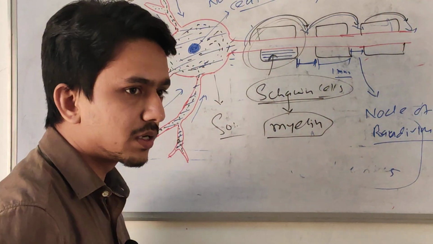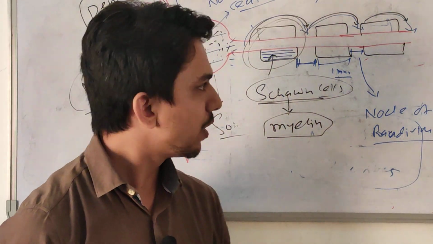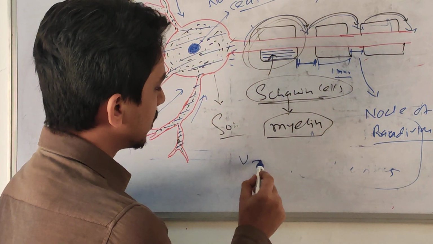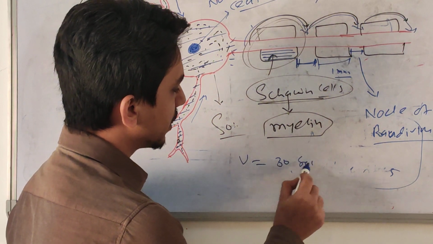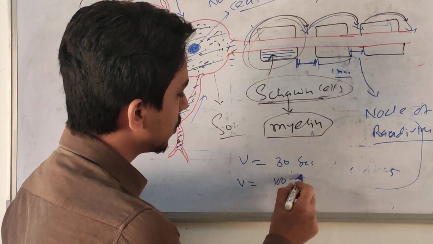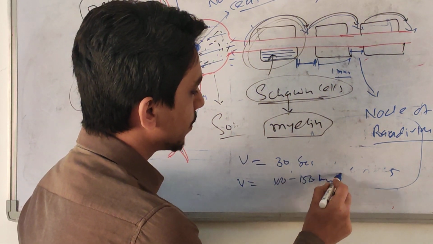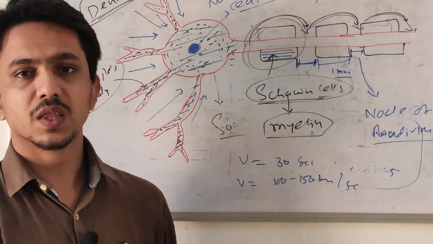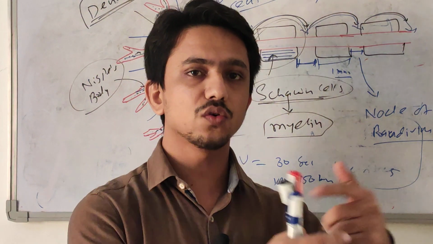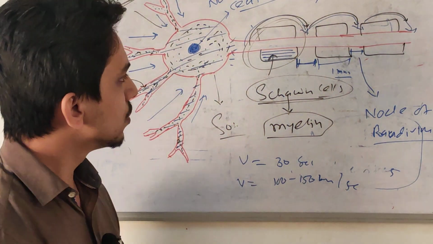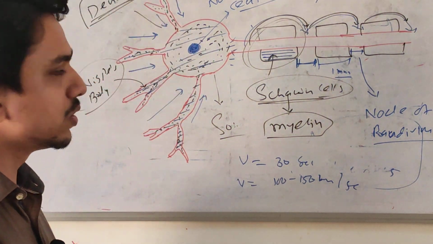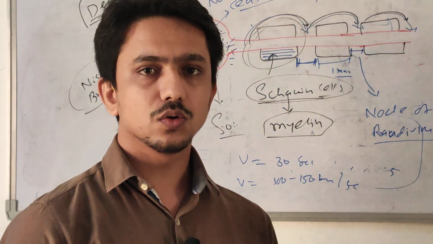It increases the velocity of conduction. Without a myelin sheath, the velocity of conduction is about 30 meters per second, but with myelination, the velocity increases up to 100 to 150 meters per second. So this increases the conduction of nerve impulses by 2 to 3 times or more. So now we will talk further about the classification of neurons. So have a break.